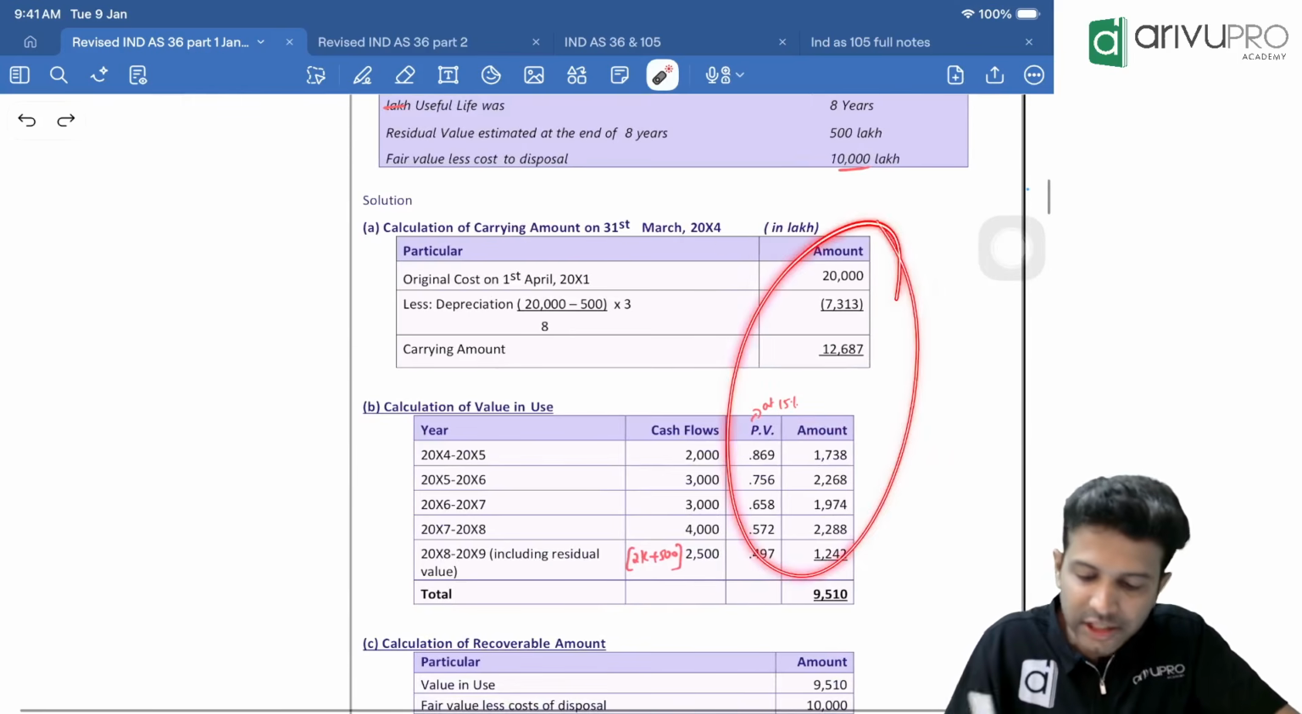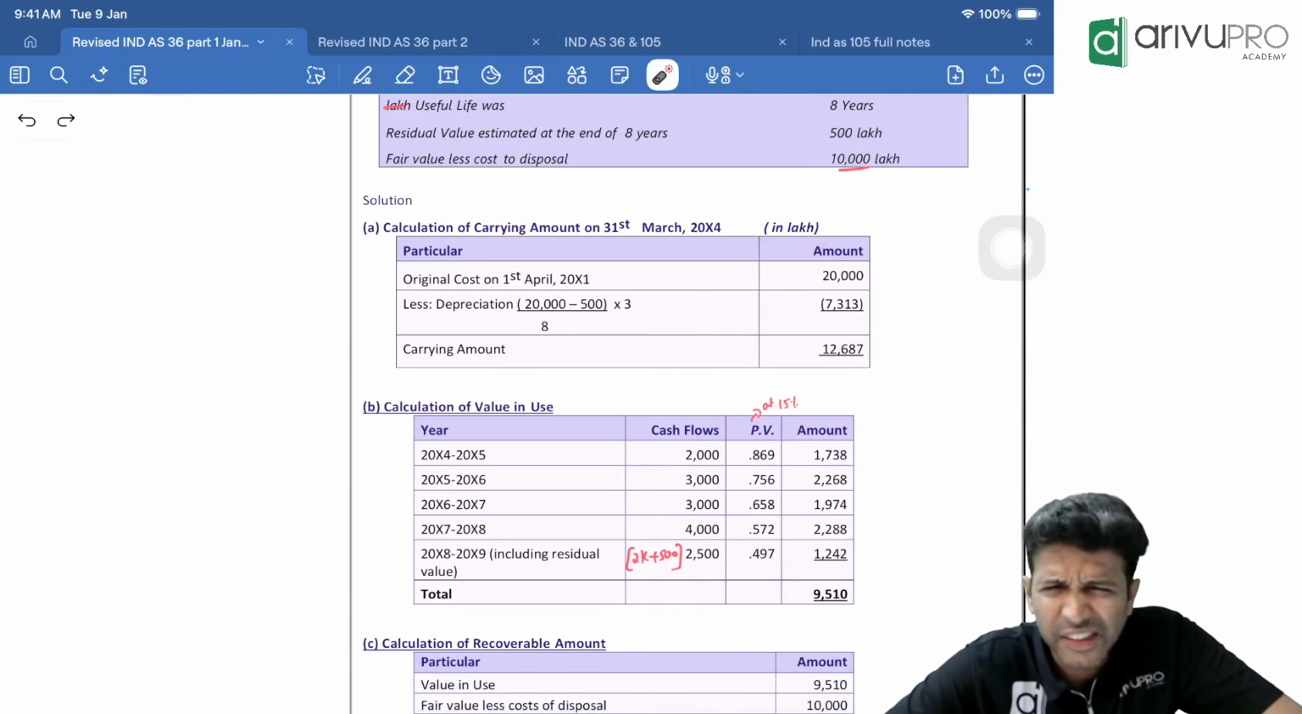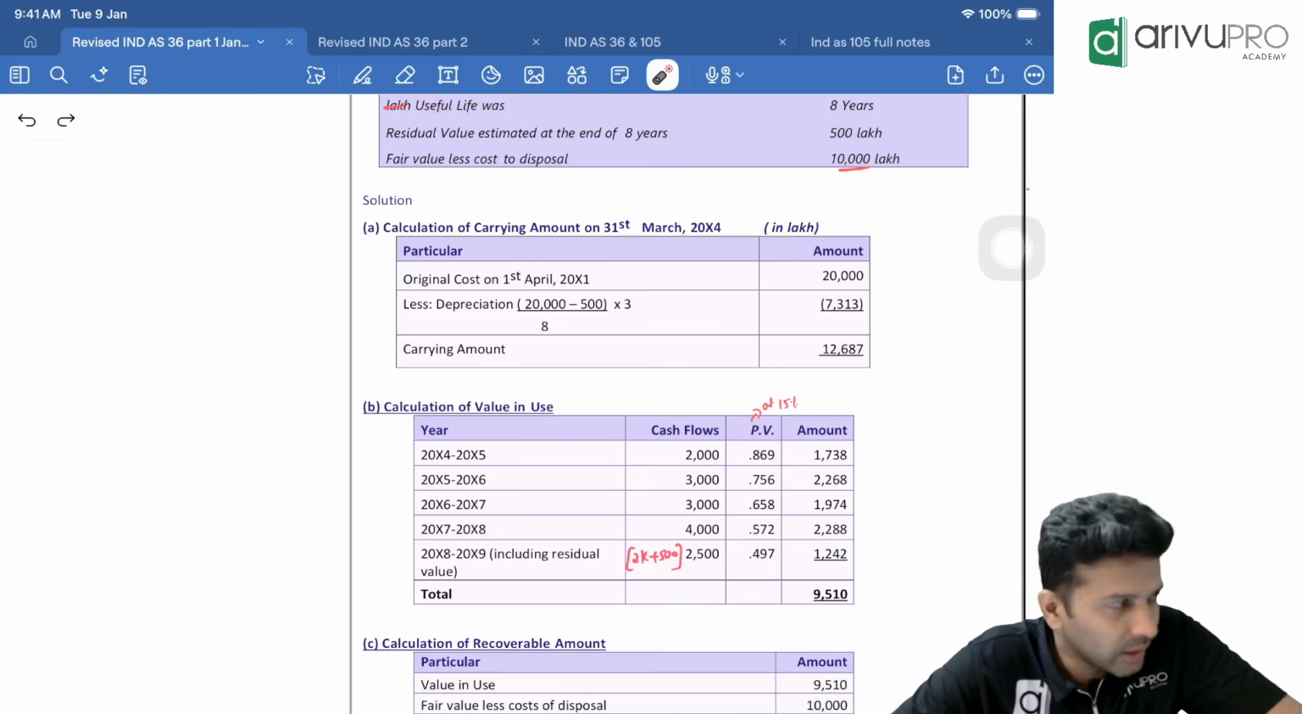Any problem in these two? Anybody? I feel these are very, very simple. I feel, but are you also comfortable? Feeling fine so far? Can I get to working note number 3?